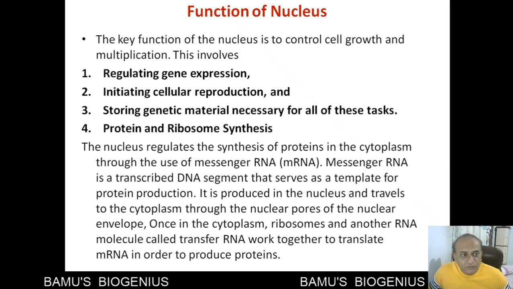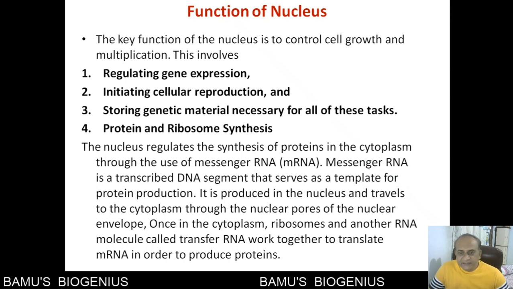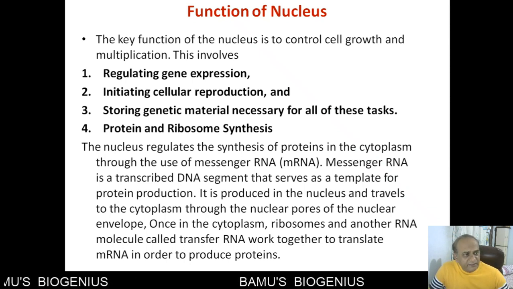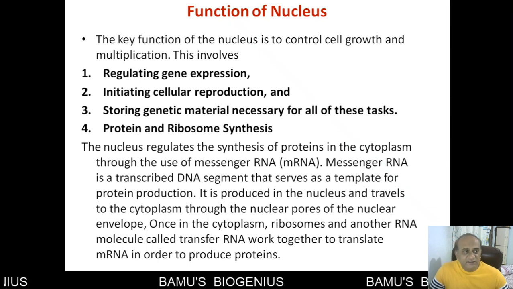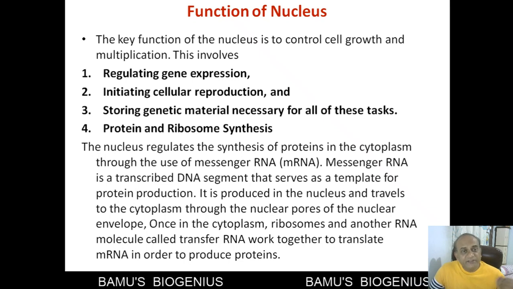Now, who decides that you are a pancreatic cell and you will synthesize this particular protein, and you are a liver cell and you will synthesize that particular one? It is actually decided by the genes, and this is known as the expression of a gene.